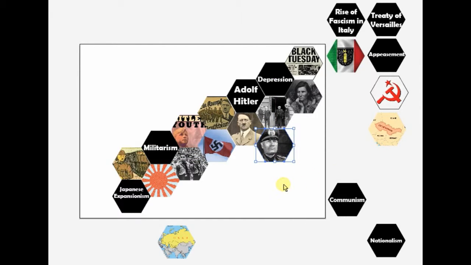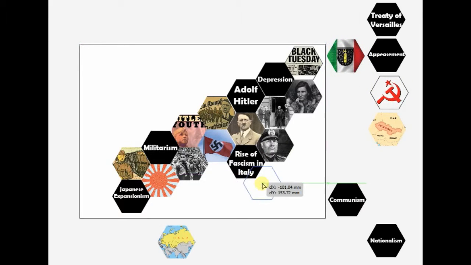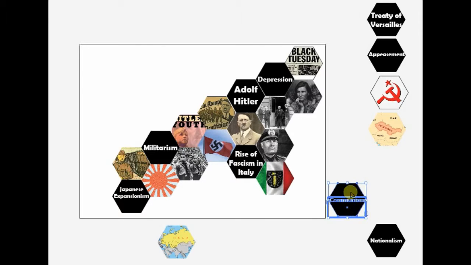Now Hitler was friends with Mussolini from Italy. They were closely connected until later, when Hitler declared war on him. And they were together united against communism. They were both fascists. So we have the rise of fascism in Italy here next to Mussolini. And there is the fascist Italian flag. So they are all connected.